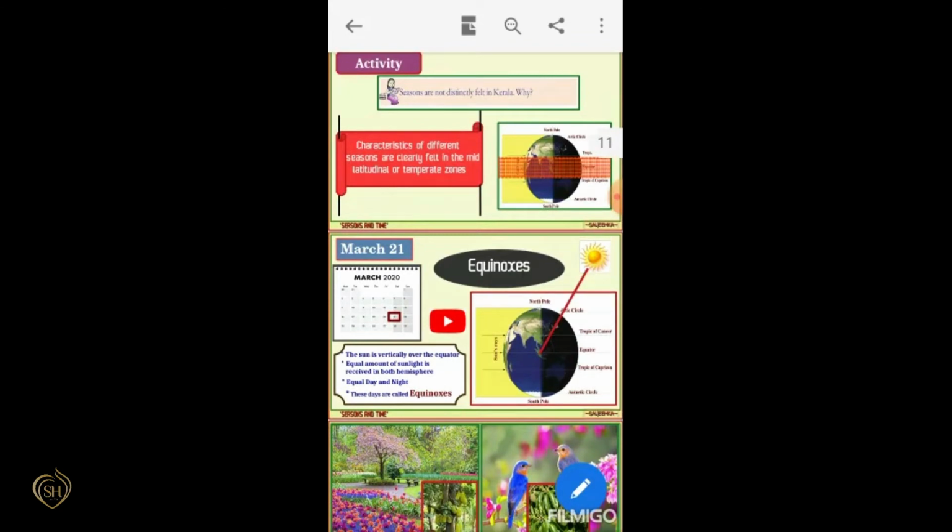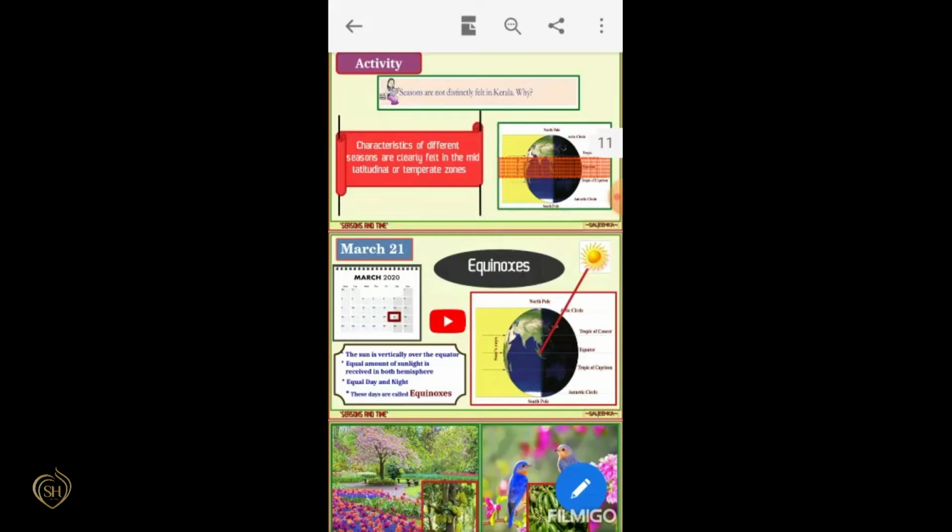Then, next we can discuss equinoxes. Have you heard about equinoxes? Yes. What are the peculiarities of equinoxes? Equinoxes have equal day and night.